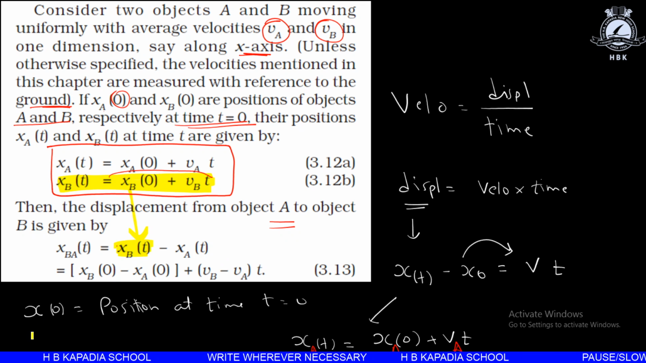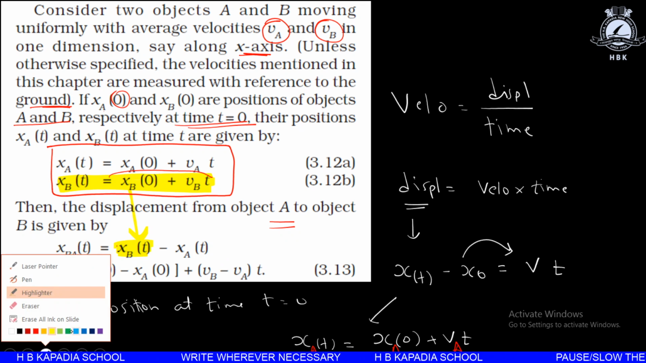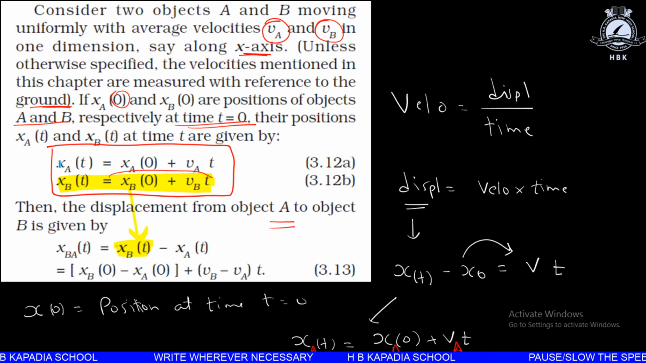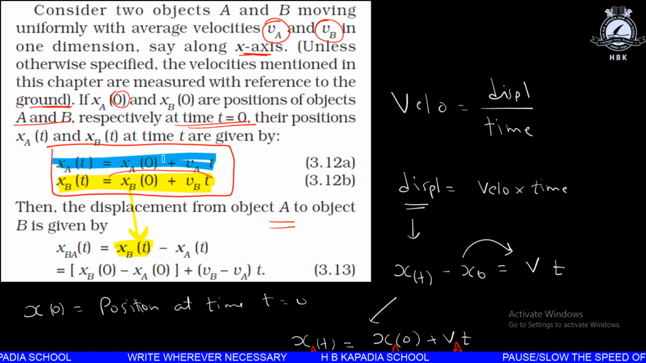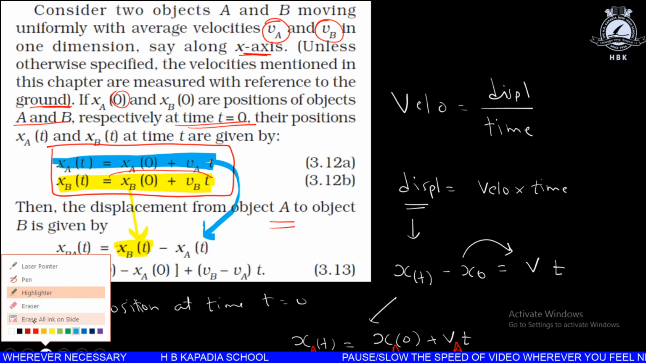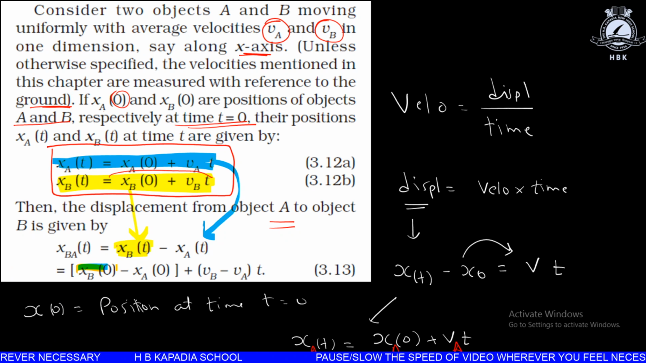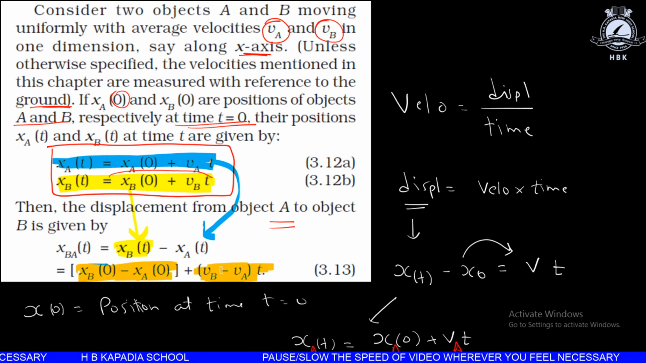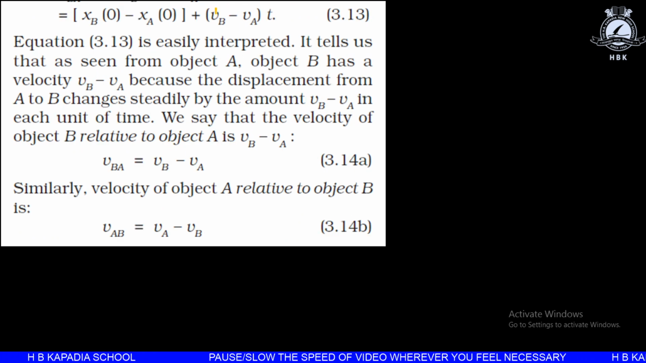Similarly, this is the value of x_A(t), and we are keeping this value over here. If we put these two values in this equation, the x_A(0) and x_B(0) we can take aside, and we can write this equation in the form of (v_B minus v_A) into t. This is equation 3.13 itself.